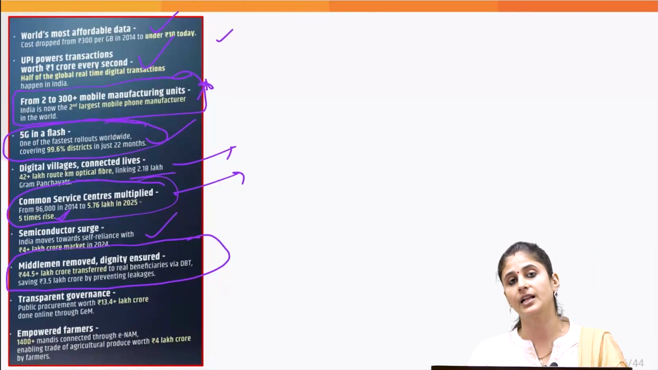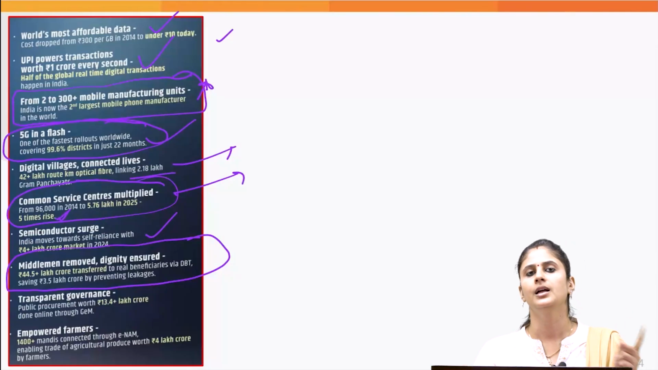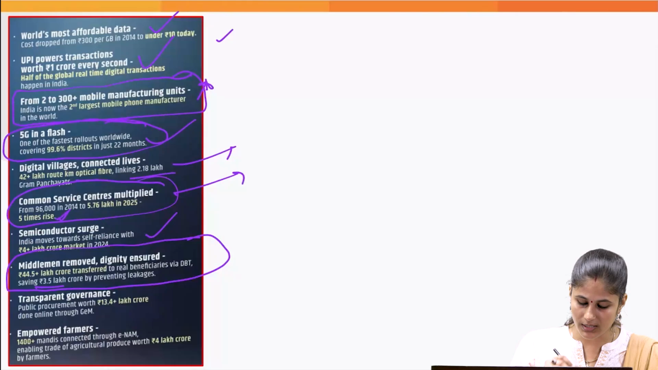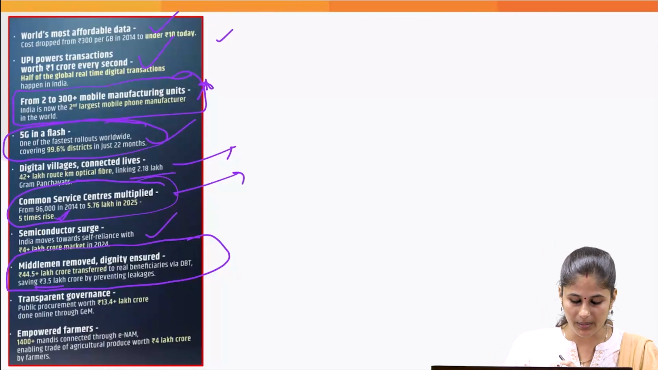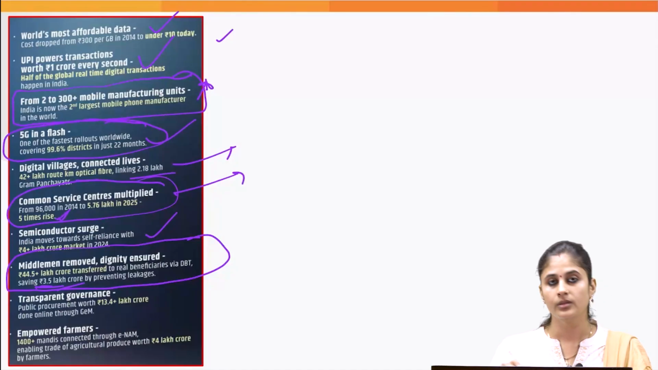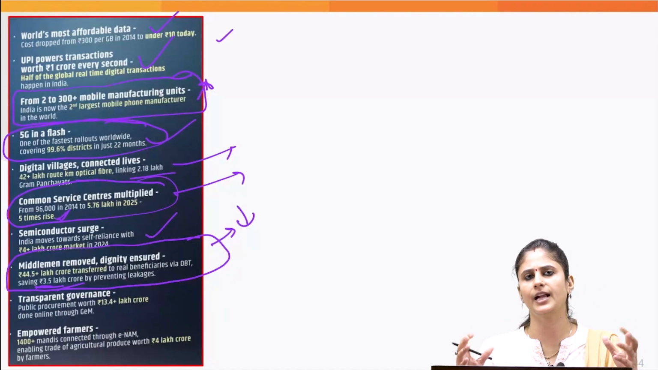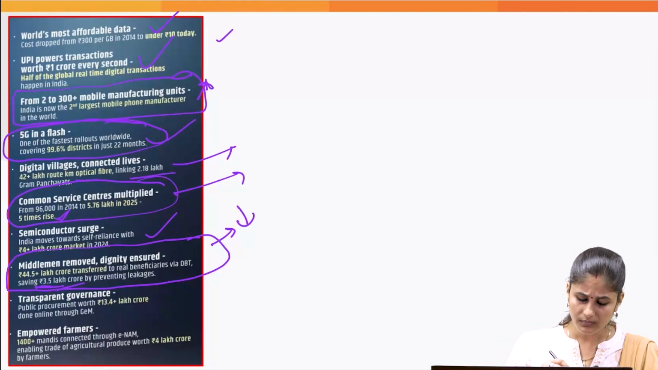Then through direct benefit transfer, we have been able to reduce the leakages, as I told you, and this is done by using the Aadhaar ecosystem as well. So by using this DBT, we have been able to save roughly 3.5 lakh crore. So this helps us in reducing the leakages and realizing the idea of transparency also.